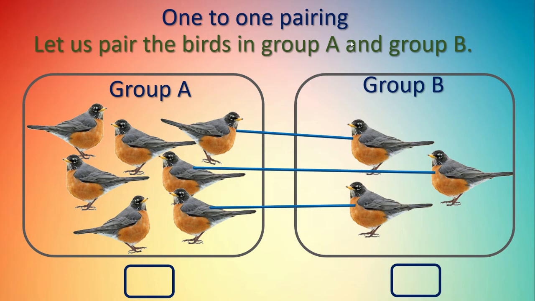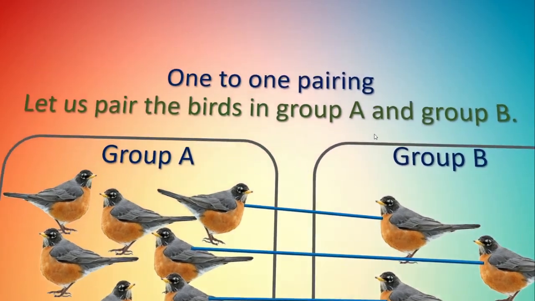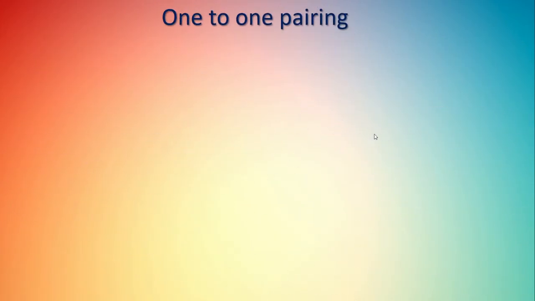So, which is the more one? Group A has more birds. So, we will color this box. Got this, children? Yes. Here what we did? We made pairing. 1-to-1 pairing. Right?